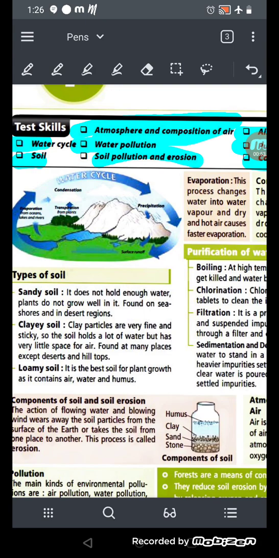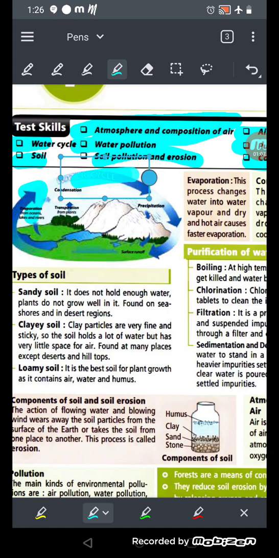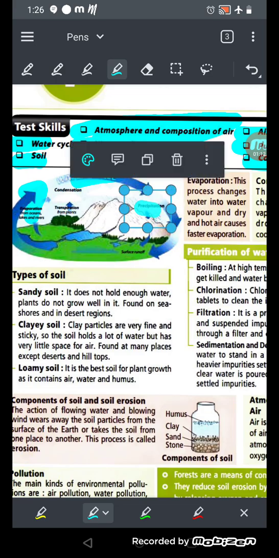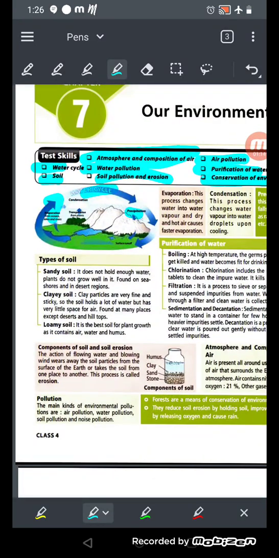Okay, and what is water cycle? The conversion of liquid into vapor, and vapor again into liquid is known as the water cycle. Okay, let's start. So there are 3 processes involved, that is evaporation, condensation and precipitation. Okay, so what is evaporation, what is condensation and what is precipitation?